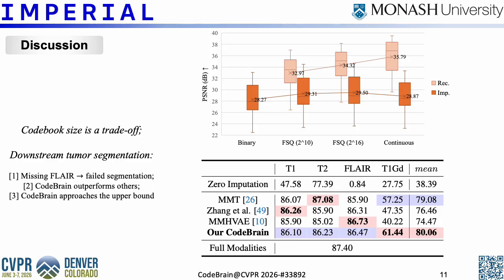We further evaluate the clinical value of imputation using downstream brain tumor segmentation. When important modalities such as FLAIR are missing, segmentation performance drops dramatically. However, using CodeBrain imputed modalities improves segmentation performance and outperforms other imputation methods. It also approaches the upper bound obtained using all real modalities. This shows that CodeBrain is not only useful for image synthesis, but also beneficial for downstream clinical tasks.